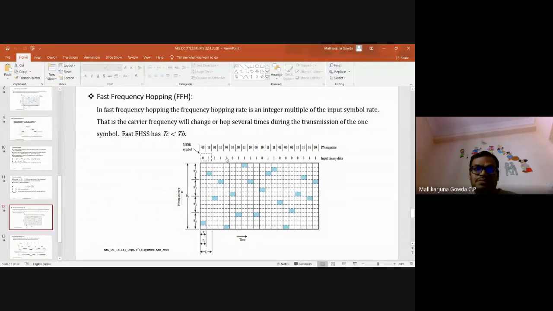Next my symbol is 00. For that symbol 00, what is my hopping frequency sequence? One is 00, another is 10. So 00 means here at this point it will come. In that my symbol is 00, that is the first row, 00. Next one is 00 only, but the frequency is 10. So this is 01 and 10. So at this point it is 00. I think I should have written the frequencies, so that at least the symbols you would have understood quickly. I will try to incorporate that.